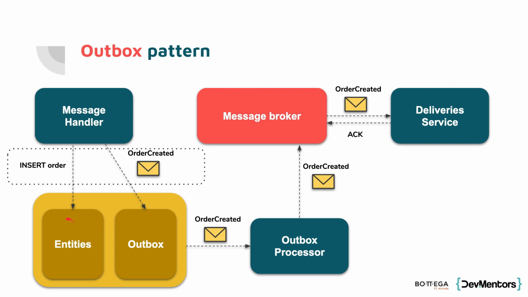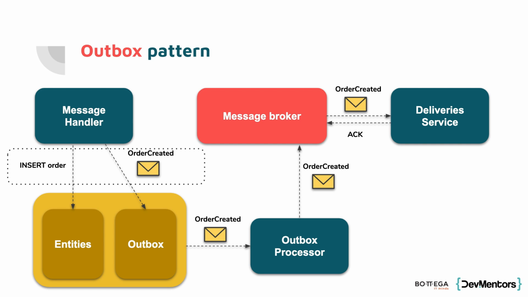We'll simply do some insertion, but in the same transaction, we will also, let's call it an outbox collection, put the payload of the message that we eventually want to send to our microservices. So basically we'll have two insertions in one transaction. One is just the order, and the other is the integration event message that we want to publish.